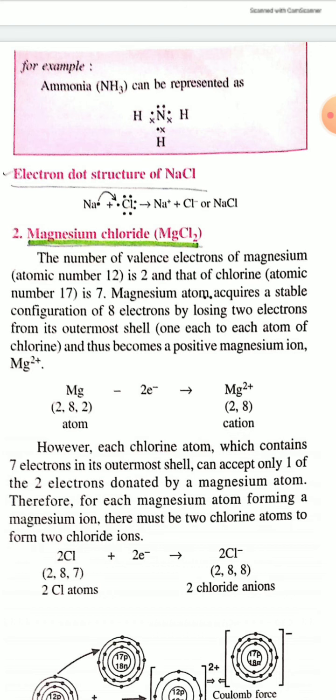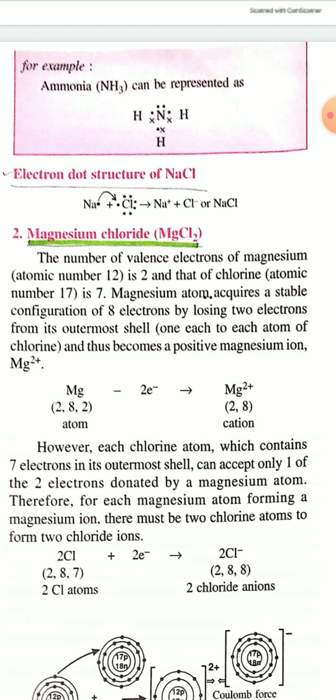Nitrogen has 5 valence electrons, so 5 dots represent the 5 valence electrons of nitrogen, and the valence electron of each hydrogen is represented by a cross. So in ammonia each dot represents a valence electron of nitrogen, and each cross represents the valence electron of hydrogen.